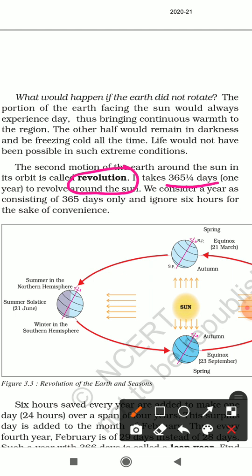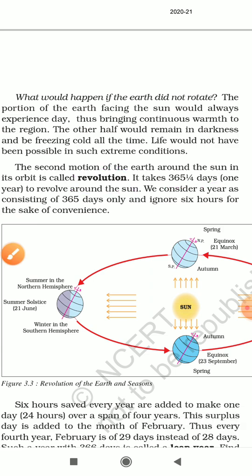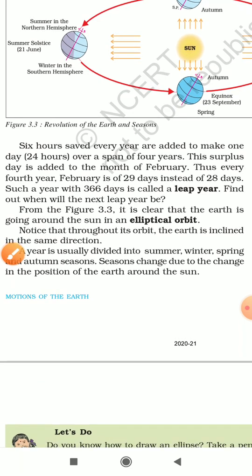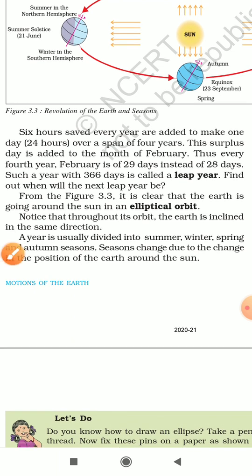Now, we consider a year as consisting of 365 days only and ignore the 6 hours for the sake of convenience. But these 6 hours do not actually go to waste. They are later added up. Let us see how. So, these 6 hours saved every year are added to make one day, 24 hours, over a span of 4 years.